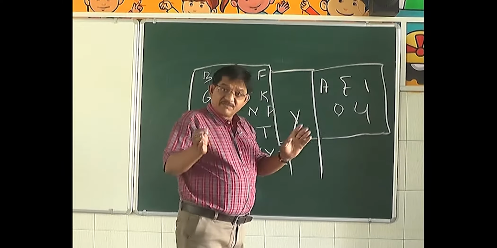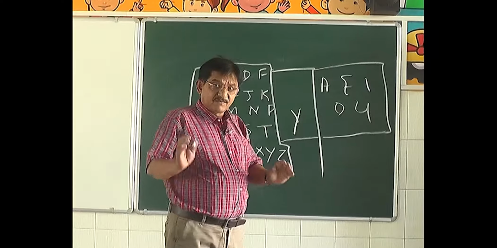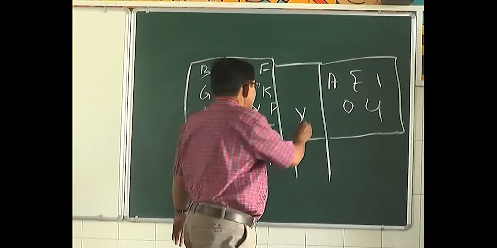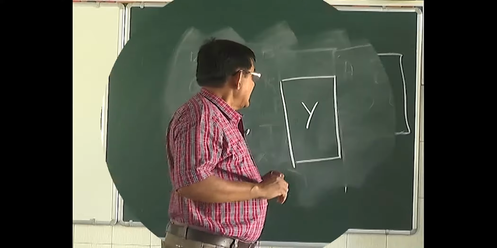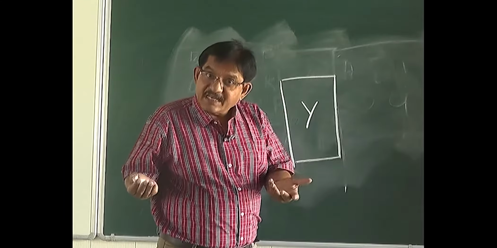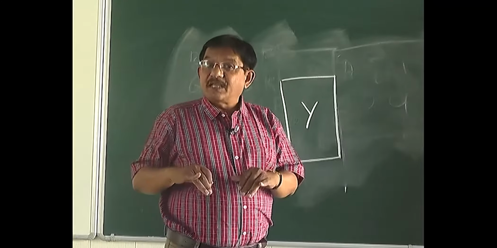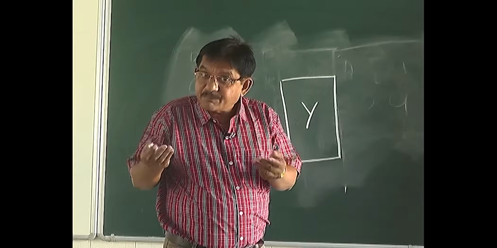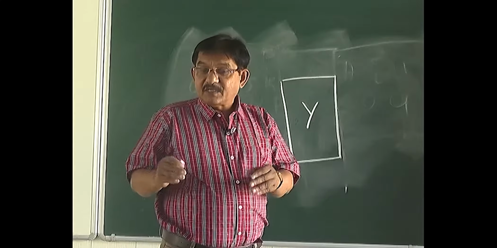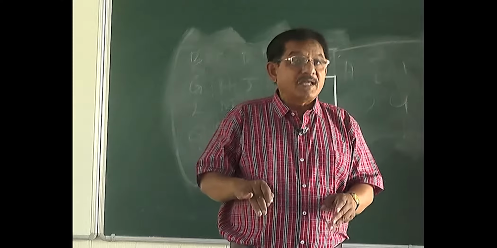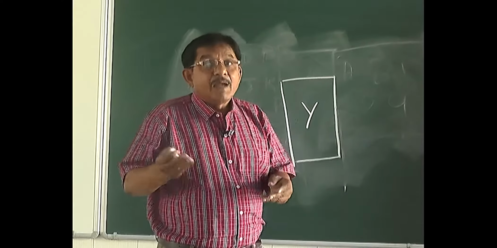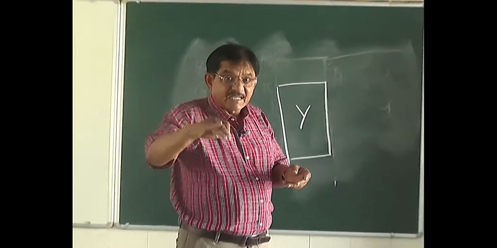Now there is another alphabet here, which I have written separately. That is Y. What is special about Y? Y can be a consonant. Y can also be a vowel depending upon its position in the word.